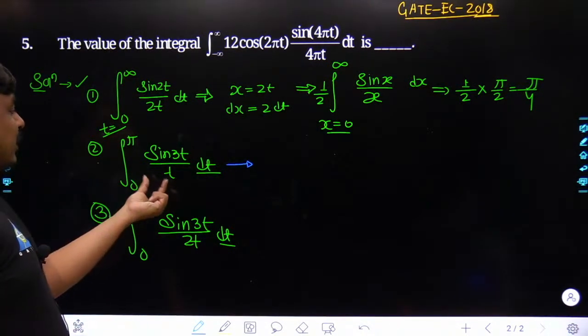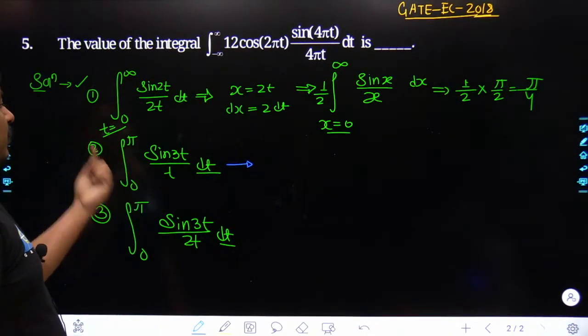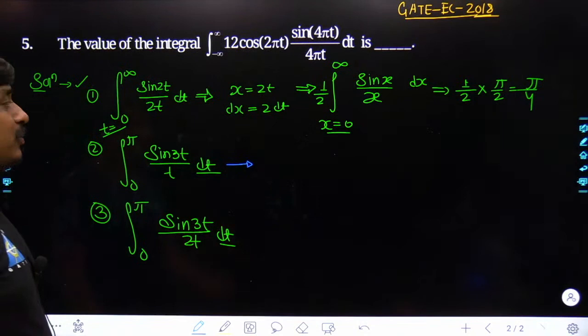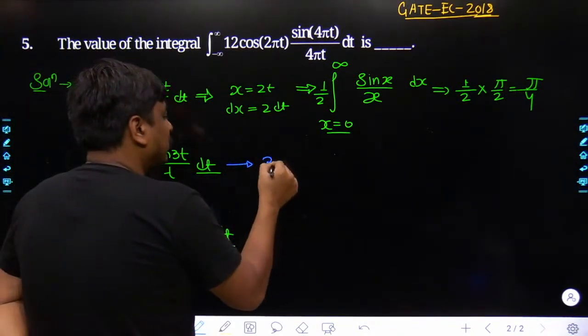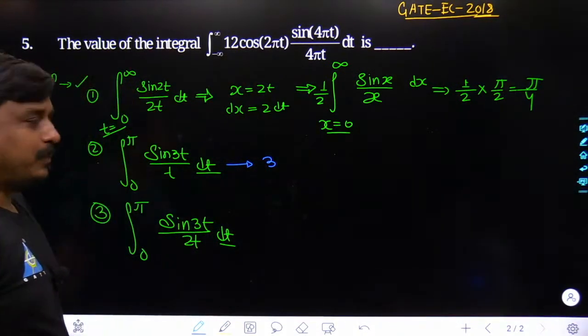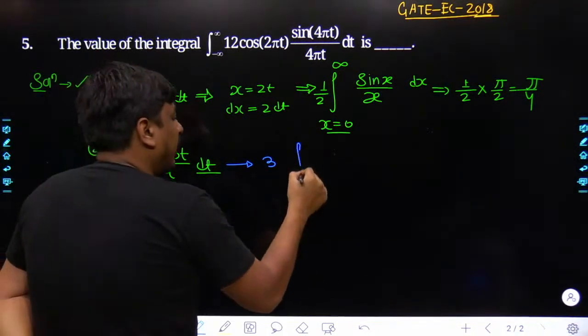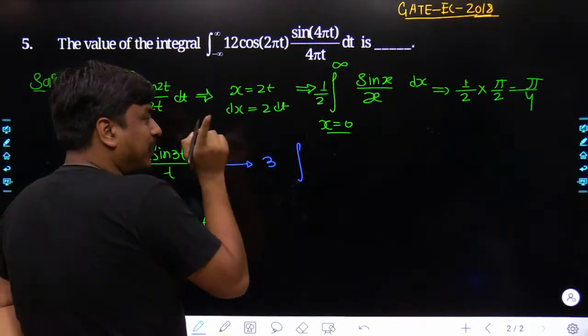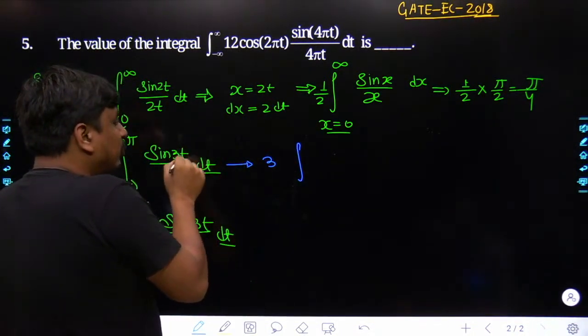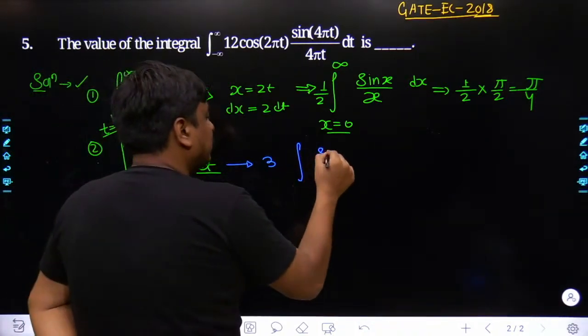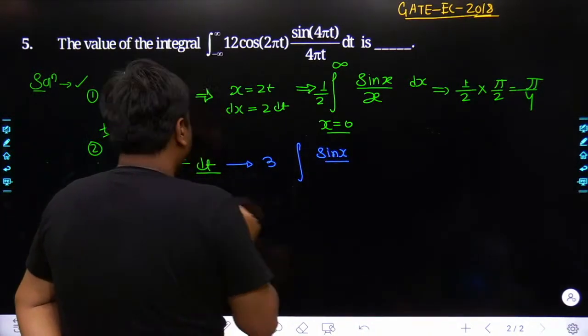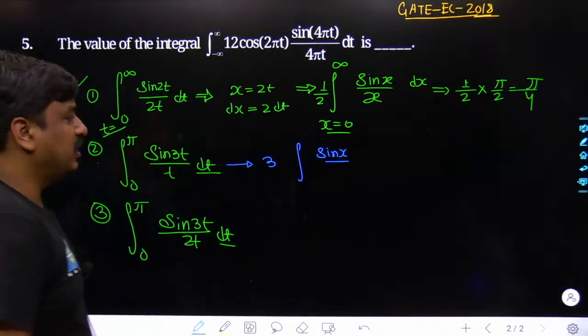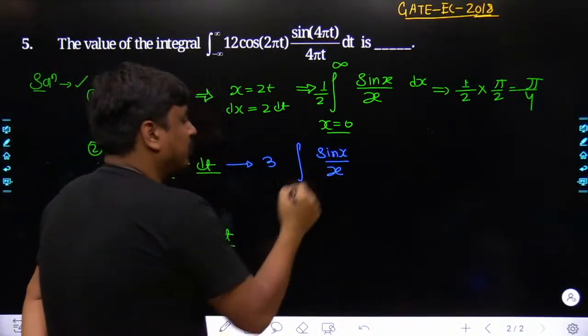But once you are multiplying 3 towards the denominator side, by default towards the numerator side 3 has to get multiplied. So 3 would come over here. And as the method of replacement takes place, 3t would be taken as x. So here it becomes sine of x, and towards the denominator side we already had 3t, so obviously it becomes x.